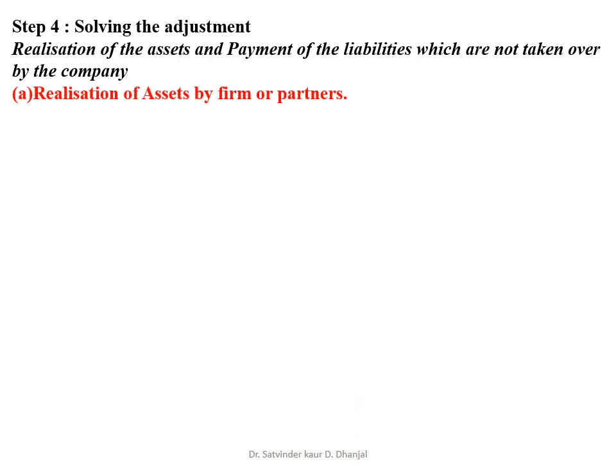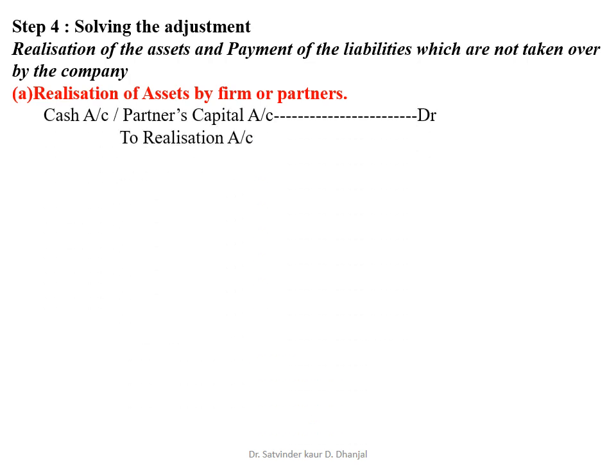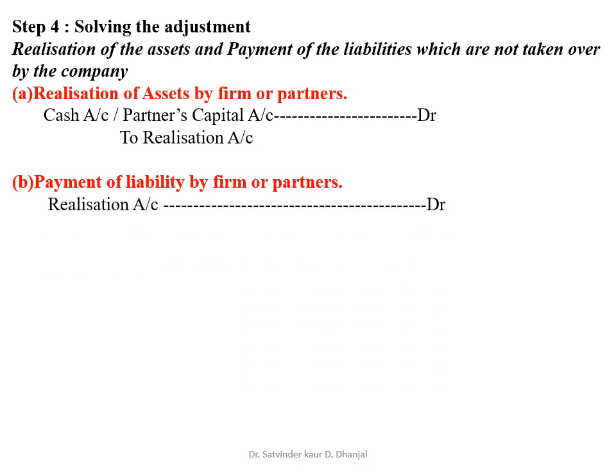First, realization of assets by firm or partners. The journal entry is cash account debit to realization if it is realized by the firm, and if it is realized by the partner, the journal entry is partner's capital account debit to realization. B. Payment of liability by firm or partner. The journal entry is realization account debit to cash or partner's capital account.